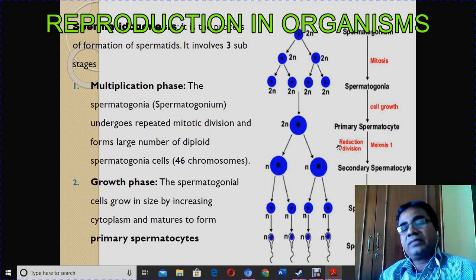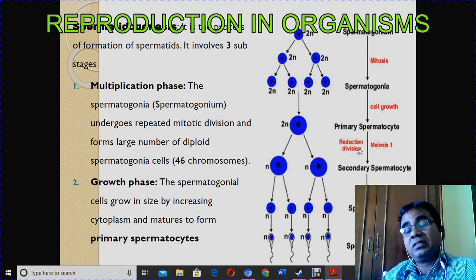But coming to the next stage, meiosis cell division takes place. Meiosis means reduction division. What is reduced? The number of chromosomes. The primary spermatocyte has 2n chromosomes; in the secondary spermatocyte it is n.